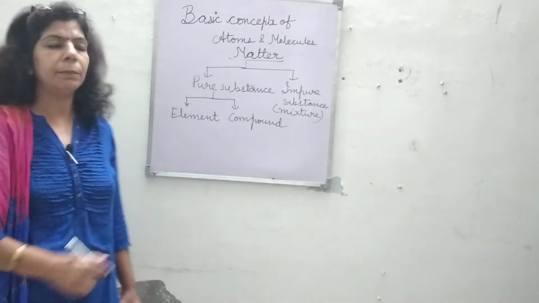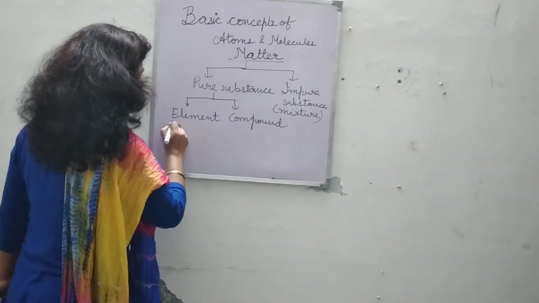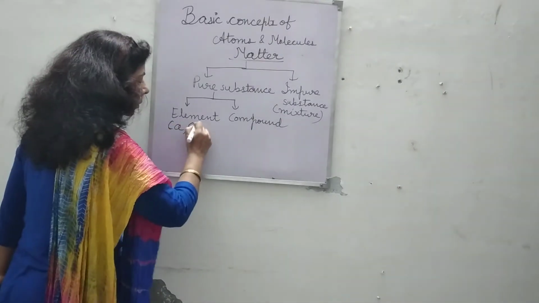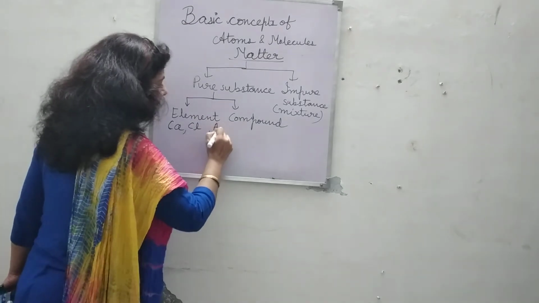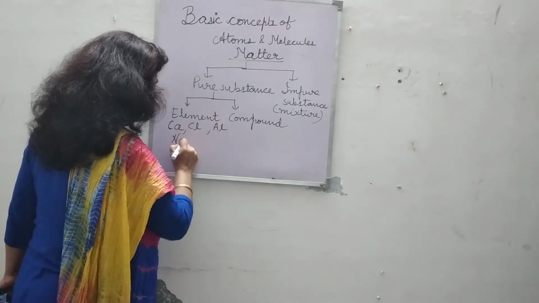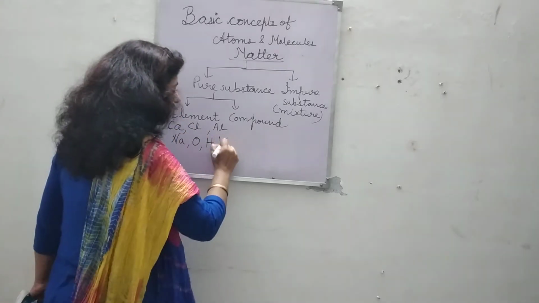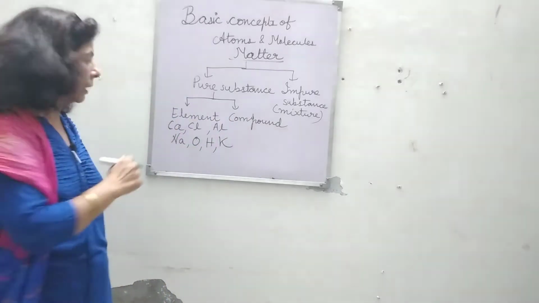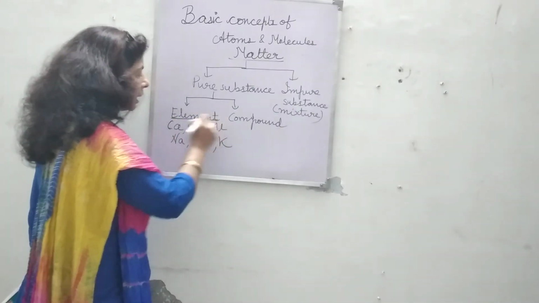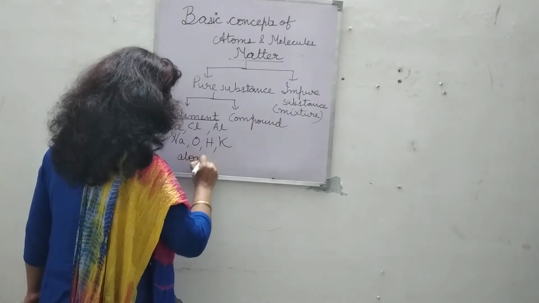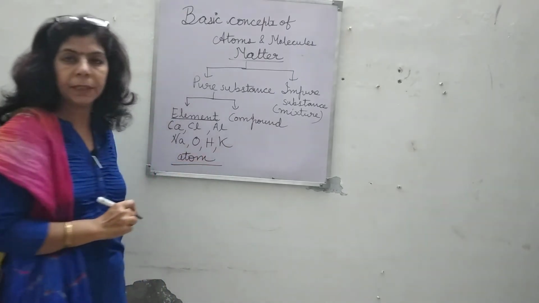For example, calcium, chlorine, aluminium, sodium, oxygen, hydrogen, potassium, and so many. We write them with the help of their symbols. What is the smallest building block of element? That is atom. The smallest unit of element is atom.